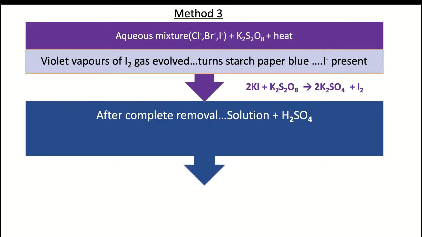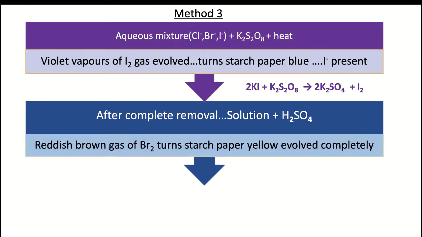After complete removal or the evolution of violet vapors of the iodine gas, the solution which is left now contains bromide and chloride ion here. So again we add sulfuric acid to this solution, and if bromide ion is present, it gives the reddish brown colored gas, which can be checked again by putting the starch paper, which turns yellow, and it is allowed to evolve completely.